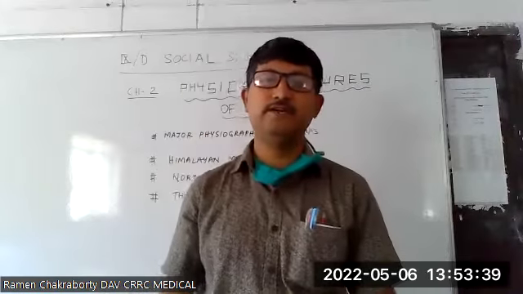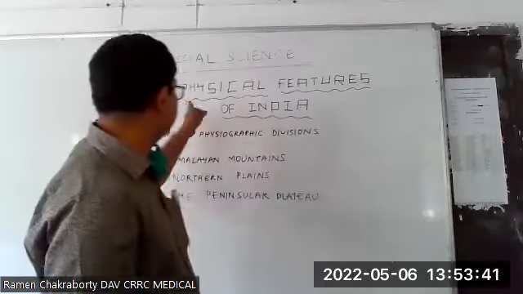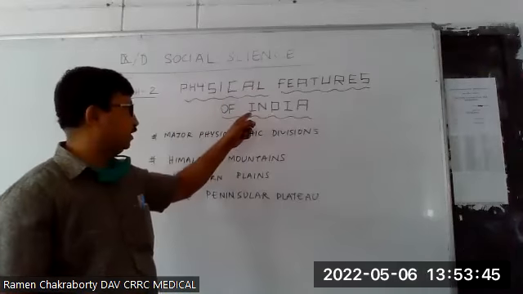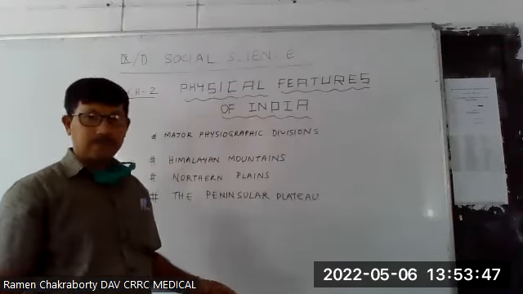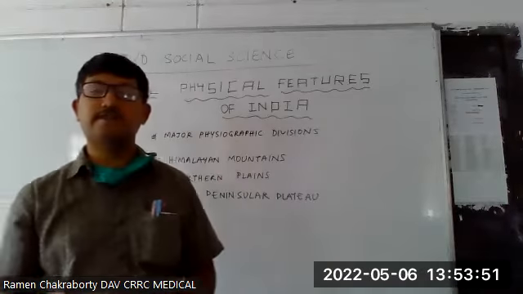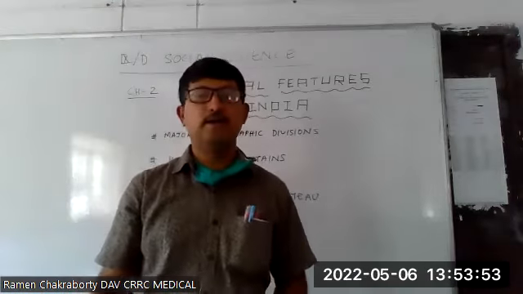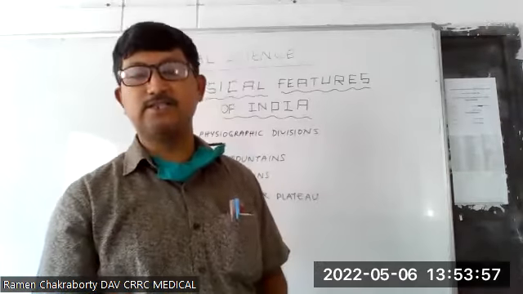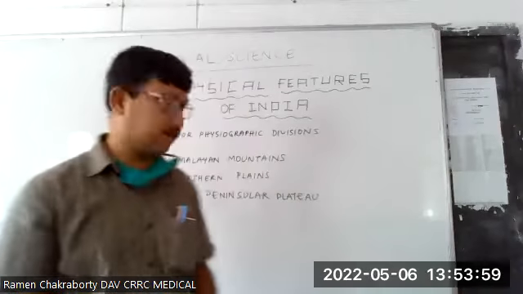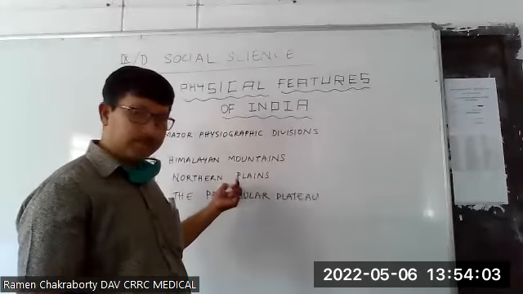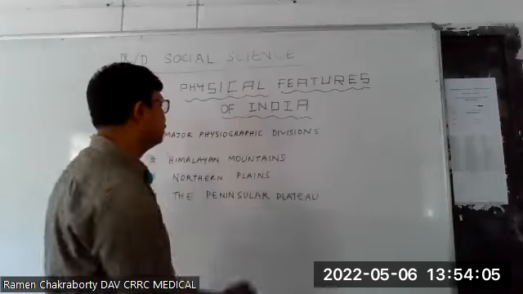Good afternoon. Today we are going to start the second chapter of geography, physical features of India. In this chapter we will learn about the major physiographic divisions of India. The physical or physiographic divisions of our country are the Himalayan mountains, the northern plains, the peninsular plateau.